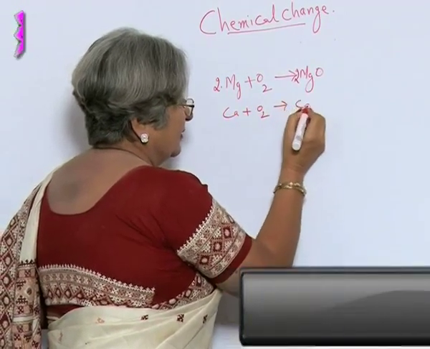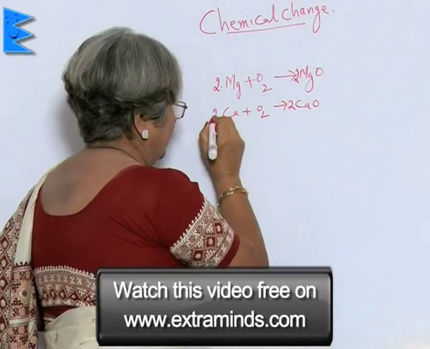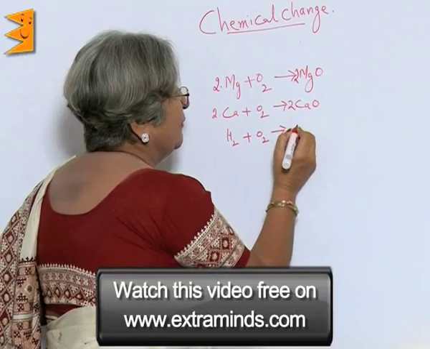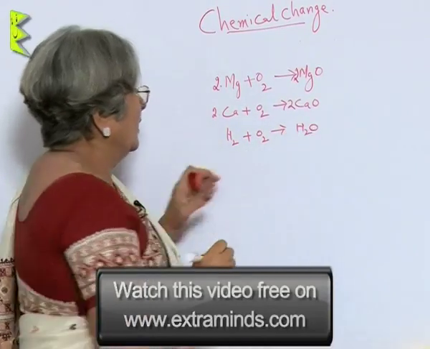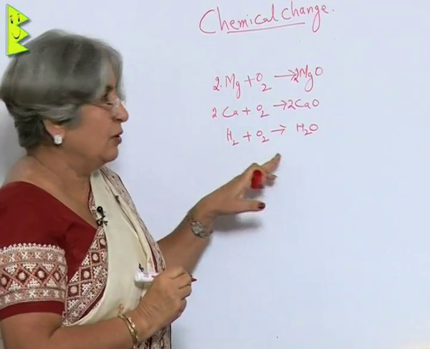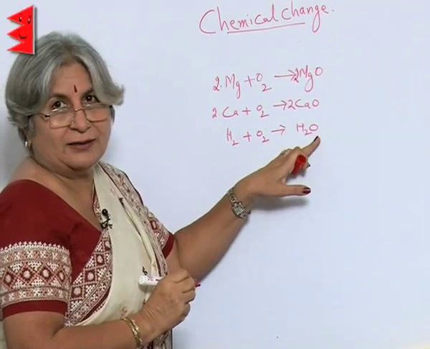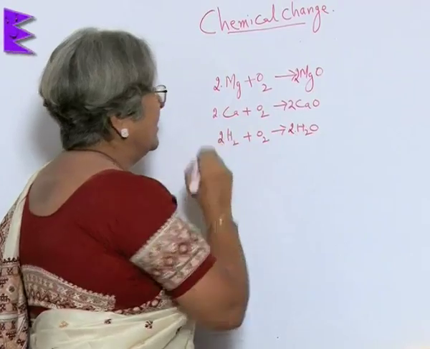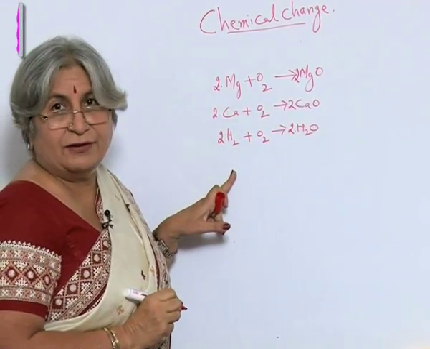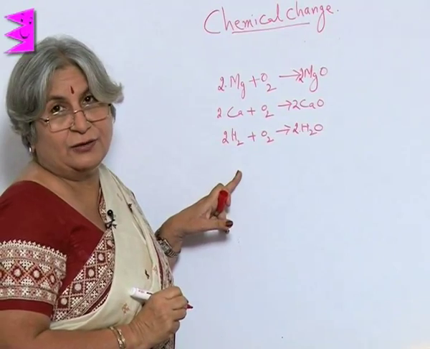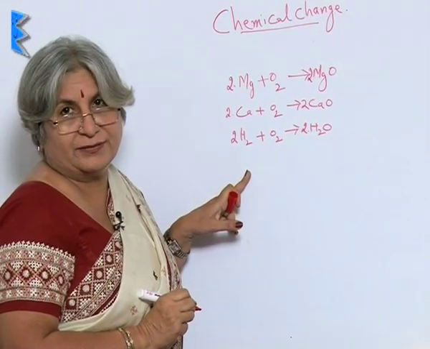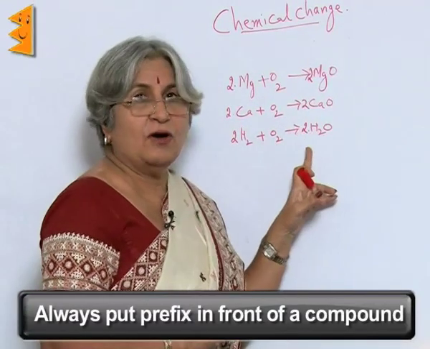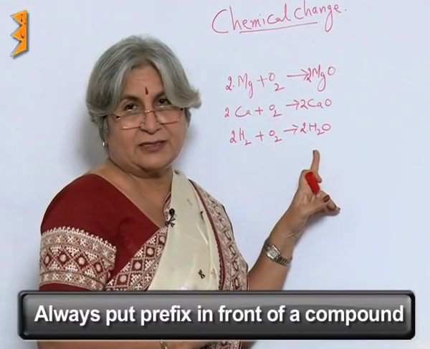Same is true for calcium oxide, or when hydrogen and oxygen combine, they form water. Now, here oxygen atoms are 2, but here there is only 1. So, if there are 2 molecules of water, we will get a balanced equation after we have also taken 2 molecules of hydrogen. So, in these cases what we found is that we have always put the prefix in front